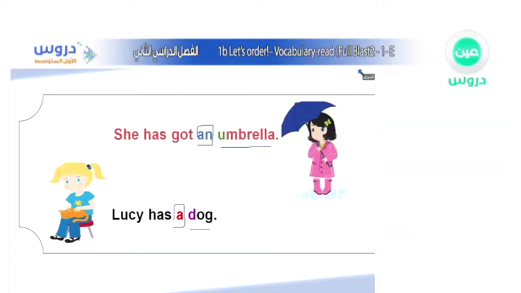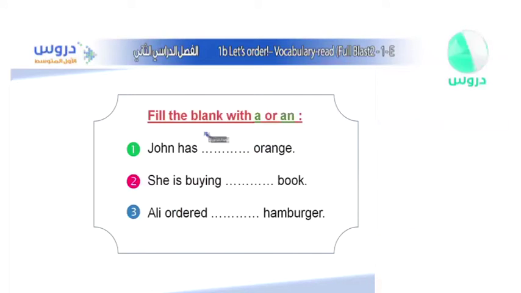Alright, we're going to have to add an S because singular becomes plural. Alright, so that's how we add the articles. Let's do it now, and I believe you remember when we add articles because we have already taken them in the first semester. So John has, what do we do? A or an orange, what do we say? Well, we say an orange, that's what we say, an orange.